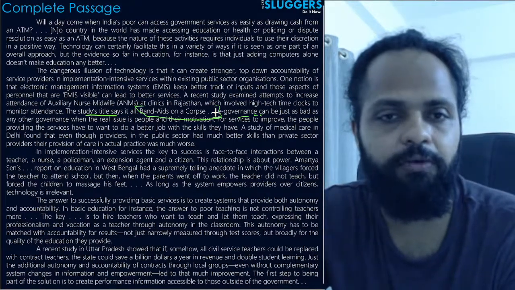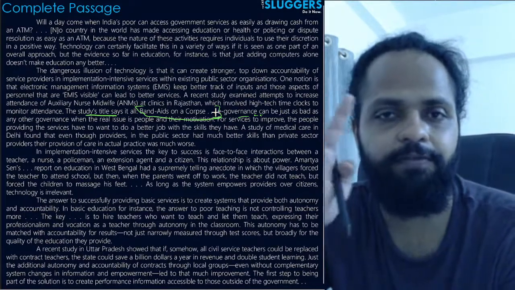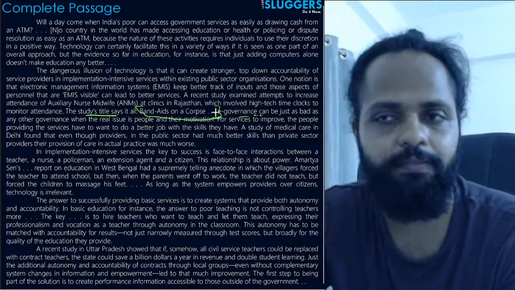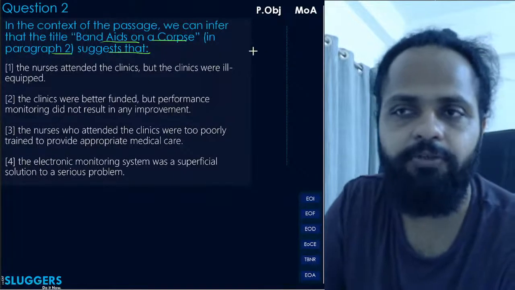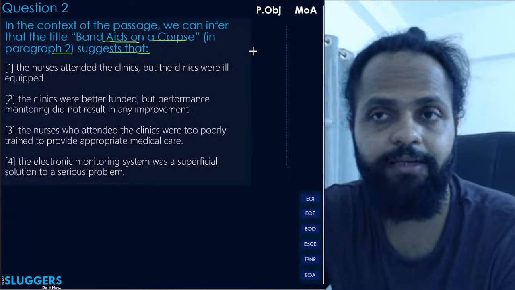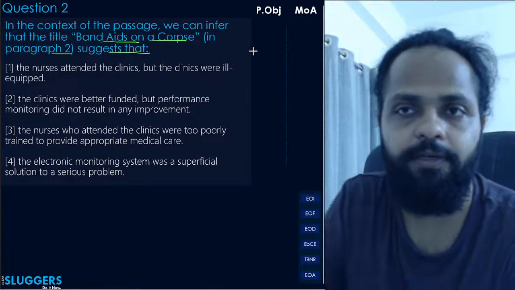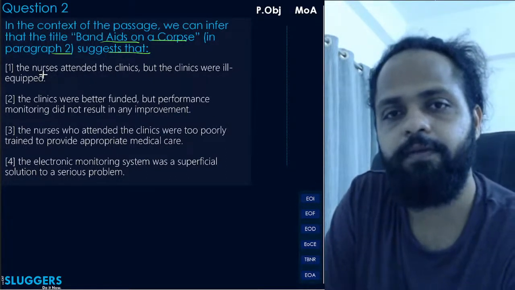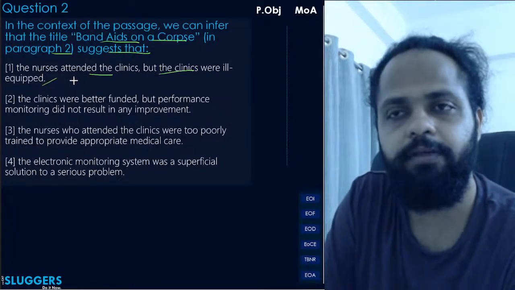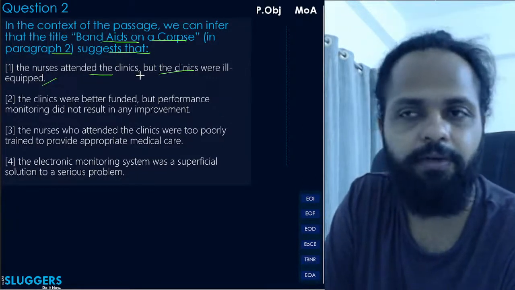Band-Aid is not enough of a solution. Band-Aid on Corpse का मतलब क्या हुआ कि आप जो solution यहाँ पे ला रहे हैं वो काफी नहीं है, वो यहाँ पे कुछ भी काम नहीं करेगा, जरा भी कारीगर नहीं है यहाँ पे, ठीक है? So hence that gives you an idea of what you can infer from this title. Let's look at the options. The nurses attended the clinics, but the clinics were ill-equipped. Nurses ने clinics attend किए, but clinics were ill-equipped.